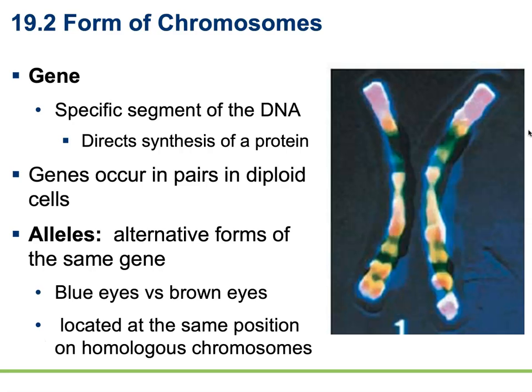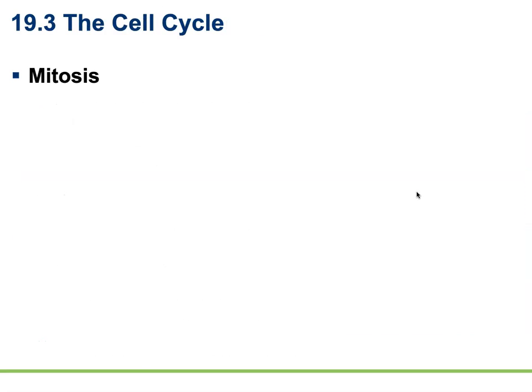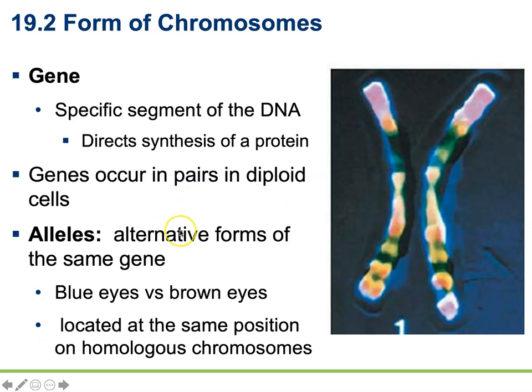Alleles for a gene will always be located on the same location of homologous chromosomes. So this right here could be the gene for eye color. The gene over here could be for finger length. The gene right here may be for how hairy your toes are. So all of that is going to be encoded for in the same locations on our genes. All right, and that's it for the form of chromosomes.